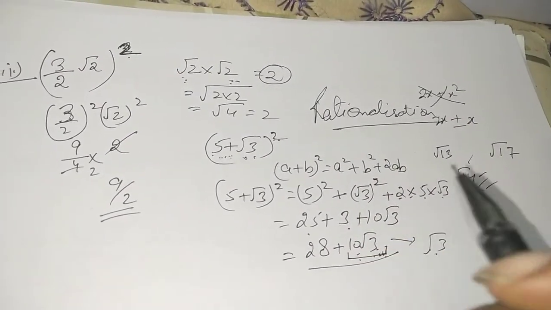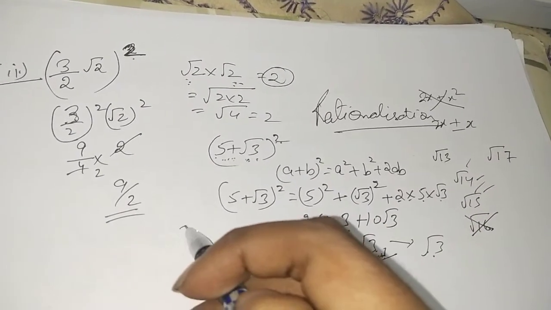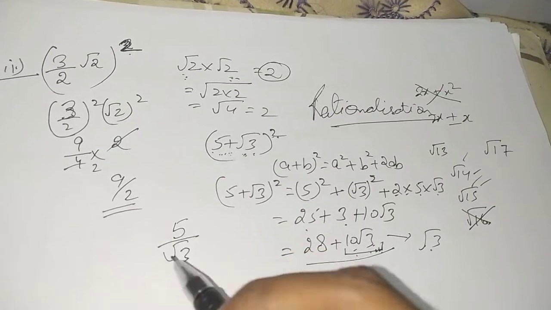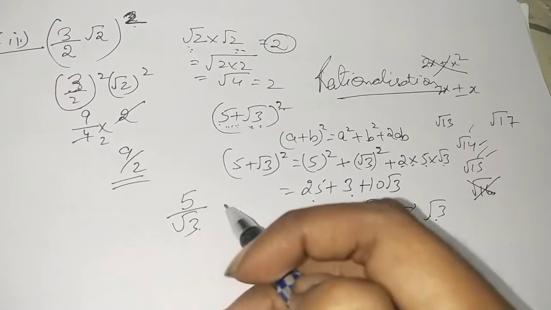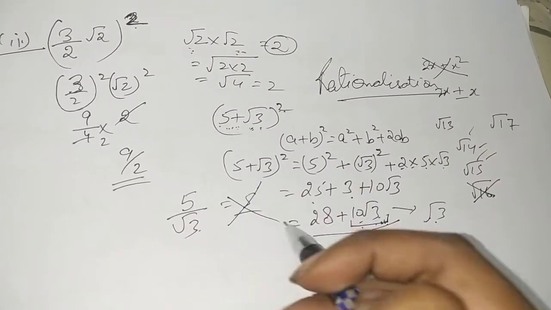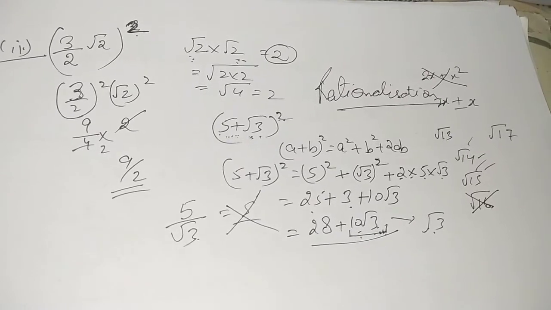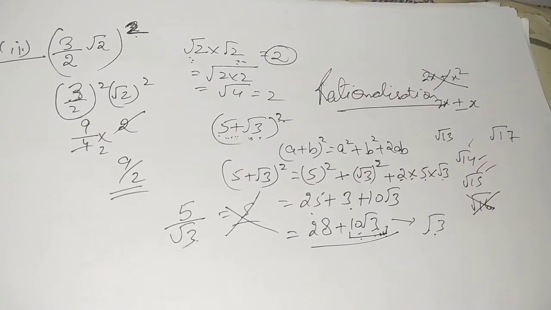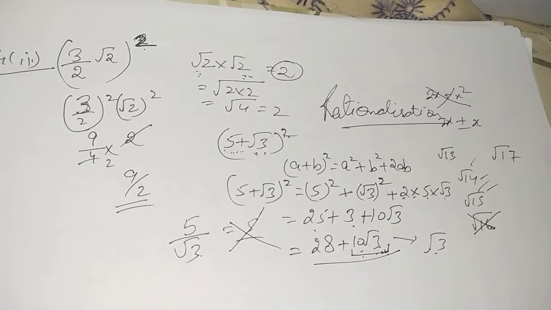Okay, now what does rationalization basically mean? Rationalization basically means to get rid of the under root present in the denominator. That means if suppose we have 5 by root 3, we have to remove this root 3. Now how do we remove it? Can we write it down simply as 5? No. Always remember, we have a very basic rule: if we apply any operation, multiplication or division, to the numerator and the denominator both, the answer will remain unchanged.